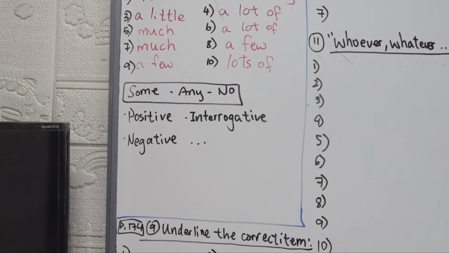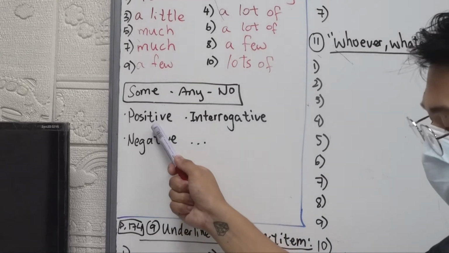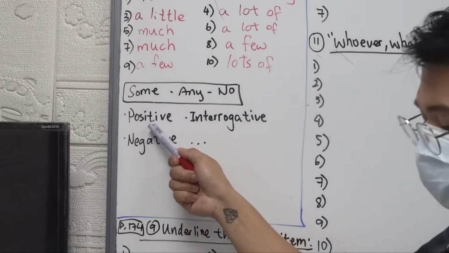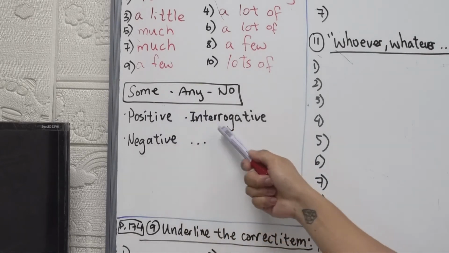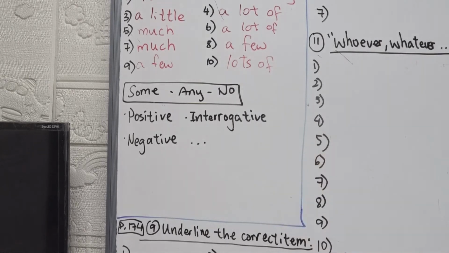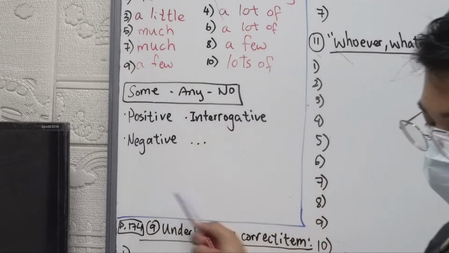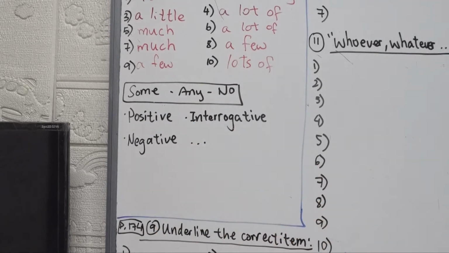And for example, in the positive form, we have some and any, right? Just by itself, some and any, right? And then in the interrogative, we have any, right? Interrogative means asking, right? So that means in questions, when we want to ask something, we usually use the word any, okay? And then negative, right? Negative is no or not any, okay? No or not any. And then the one that is applied to all of them is the word every, okay? Every.